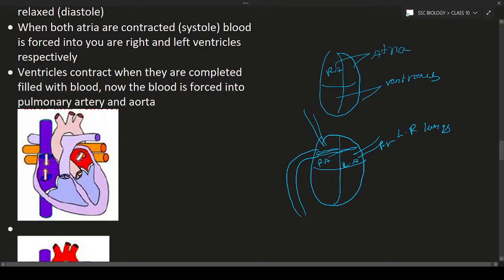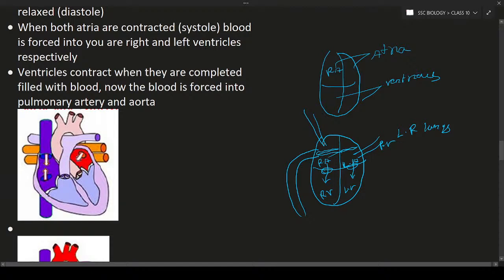When both atria contract, the tricuspid valve and bicuspid valve open, and the blood flows to the next chambers, the right ventricle and the left ventricle. Remember, when they receive blood from the atria, they are in a relaxed condition.